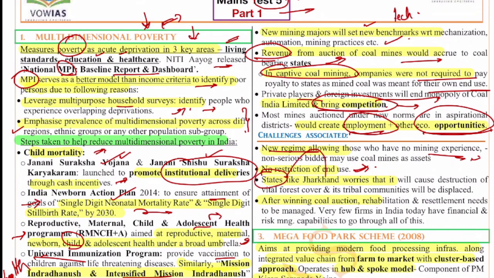States like Jharkhand are worried. They even went to the courts saying that this will impact the scheduled areas, because control of scheduled areas is more with the states, right? The 5th schedule, 6th schedule areas and all. So this will impact that.